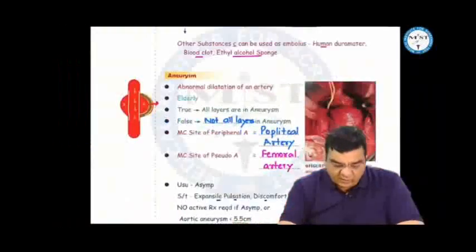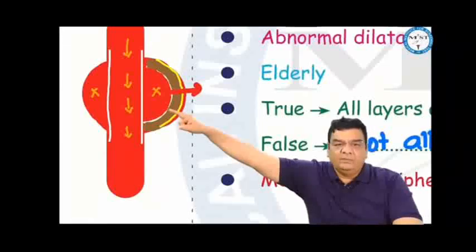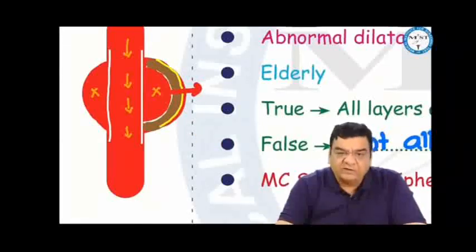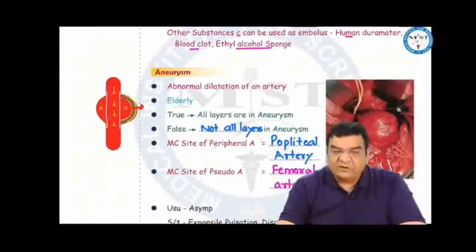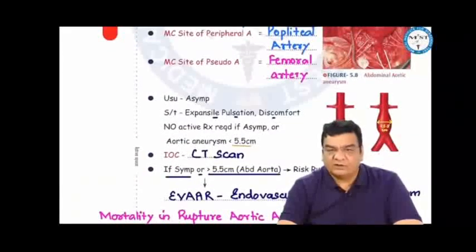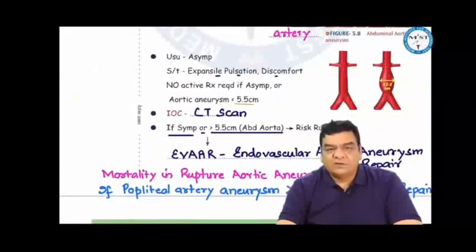True aneurysms will have all the layers of the artery, like the intima, media, and the adventitia. But false aneurysms will not have all the layers of the artery. The most common site of peripheral aneurysm is the popliteal artery, and the most common site of pseudoaneurysm is the femoral artery. Usually the patients are asymptomatic. Sometimes there may be expansile pulsation, discomfort.